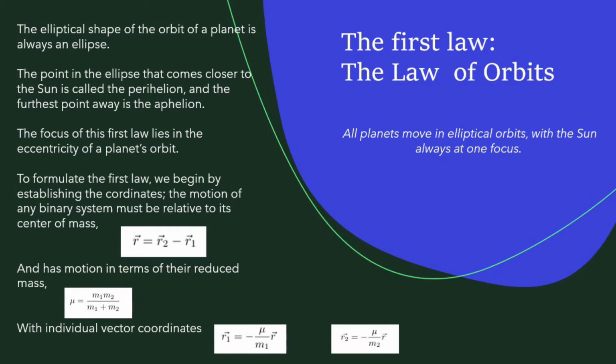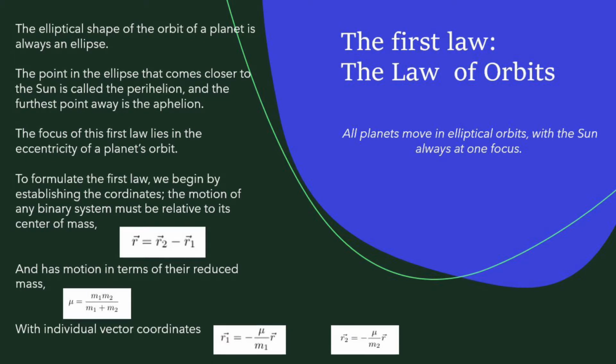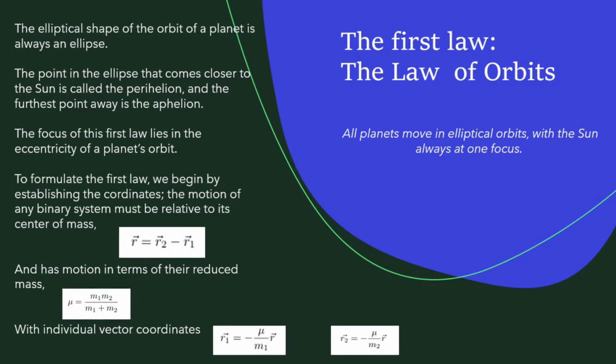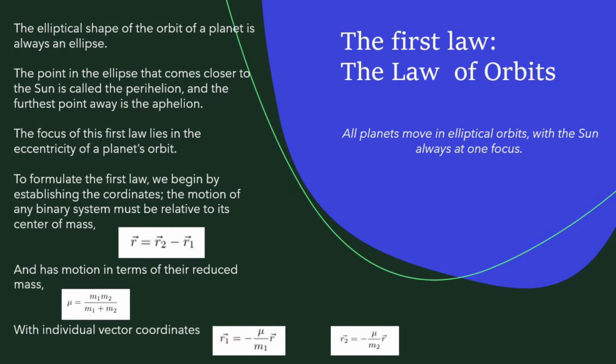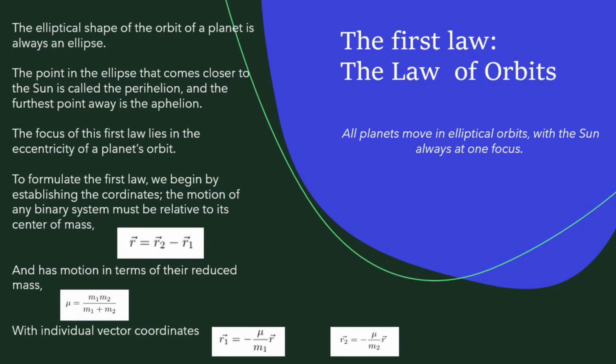The motion of any binary system is relative to the center of mass of such system. Thus, the vector distance between both masses will be the r vector equal to r sub 2 minus r sub 1. The motion in terms of reduced mass mu will be equal to m1 times m2 over m1 plus m2, which are the masses of the objects in an orbit.